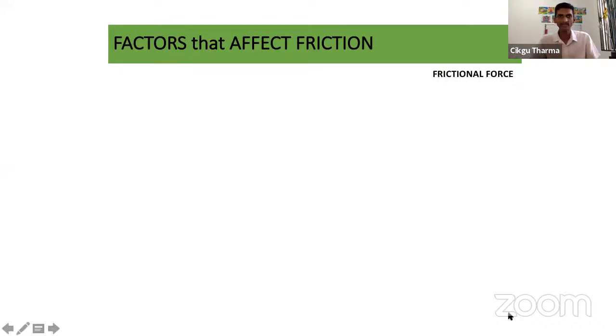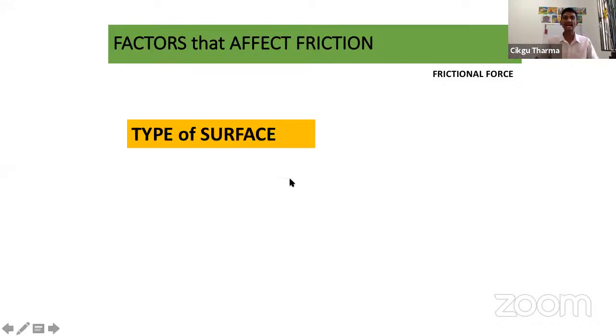Let's look at number one. The type of surface. We have two types of surface. What is surface? Permukaan. For example, where the car is moving. This is a surface.